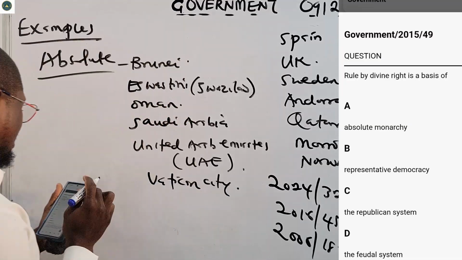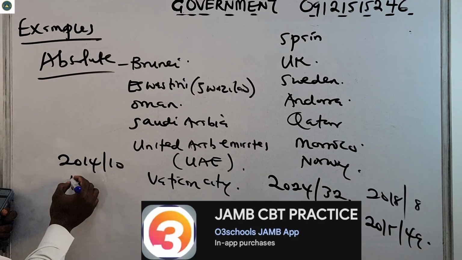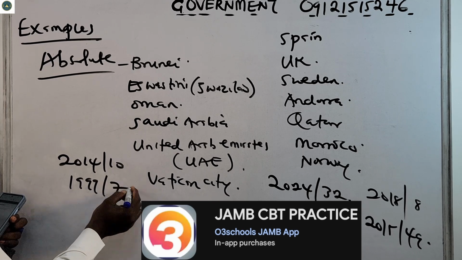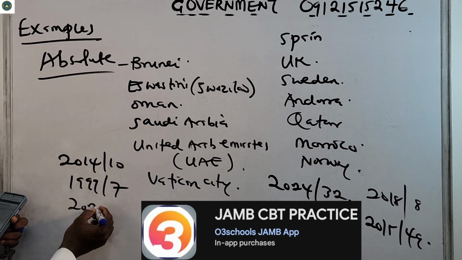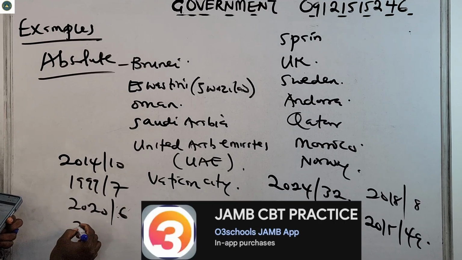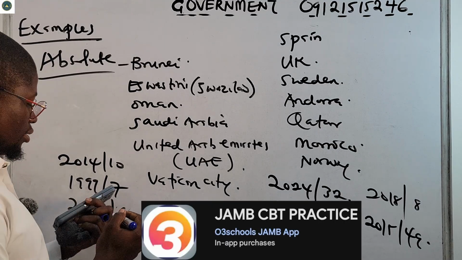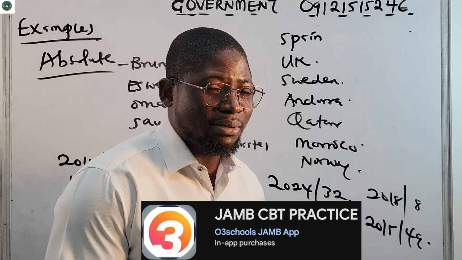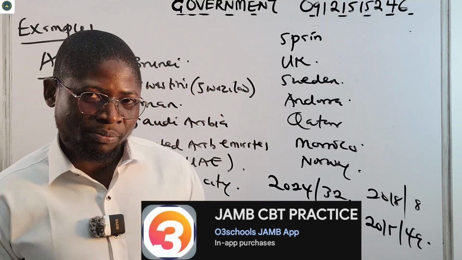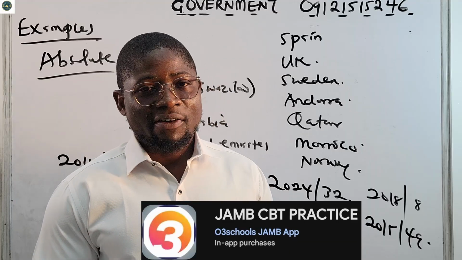So you will go to the app, search for 2014 number 10 and tell me the answer in the comment section. 1999 number 7, 2020 number 6, 2016 number 18. Answer those questions and tell me the answers in the comment section. Go to the app, search for more questions, devour them, and gain confidence. In the next class, we'll look at another form of government.